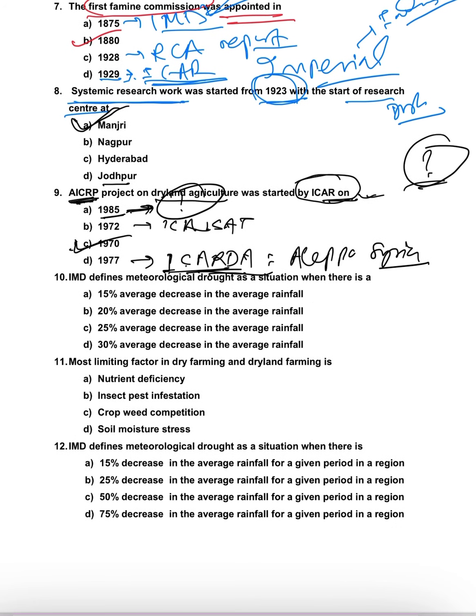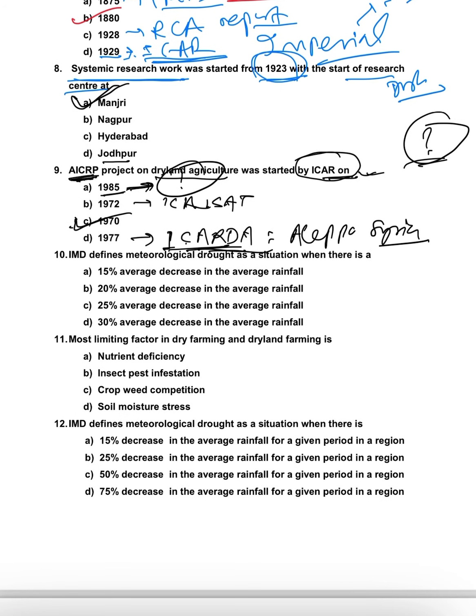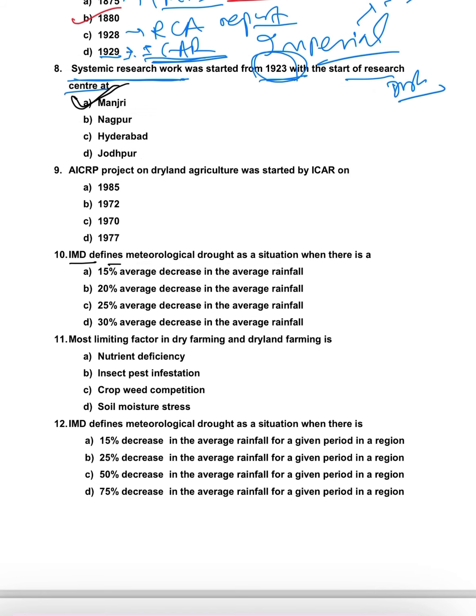Then coming to IMD, the Indian Meteorological Department, which defines meteorological drought as a situation where there is a rainfall deficiency.